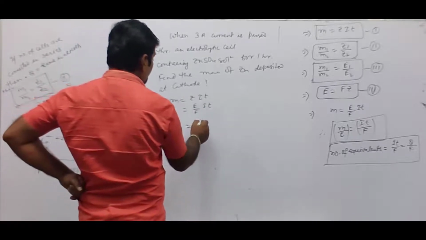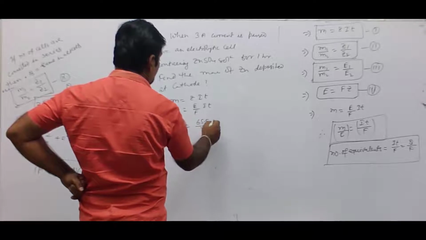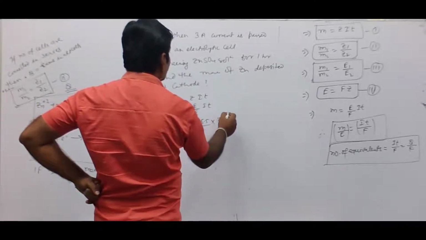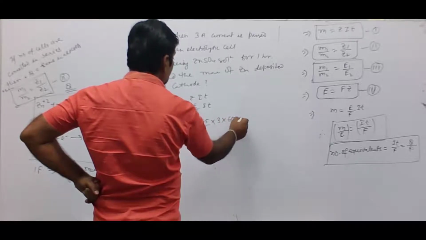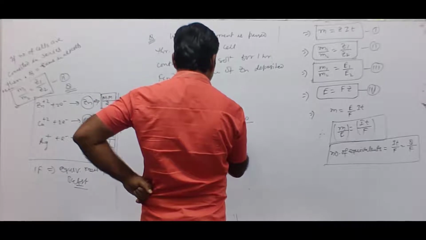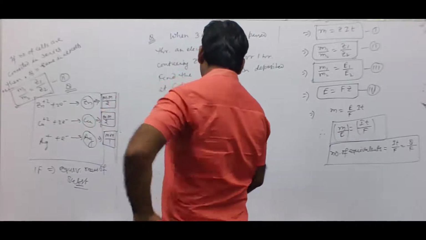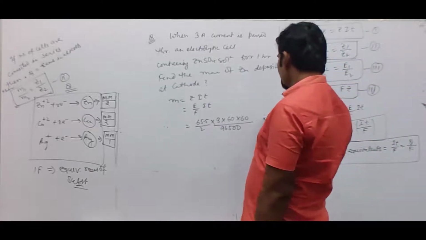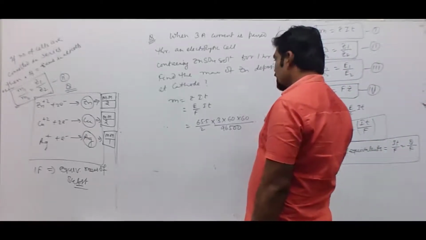The equivalent mass of zinc is 65.5 divided by 2, into the current passed, 3 ampere, into the time, 1 hour, that is 60 into 60, divided by 96,500 coulomb. Whatever the calculation gives is the answer in this case.